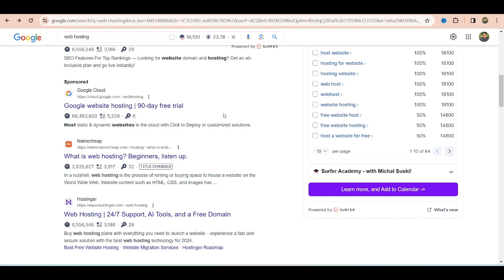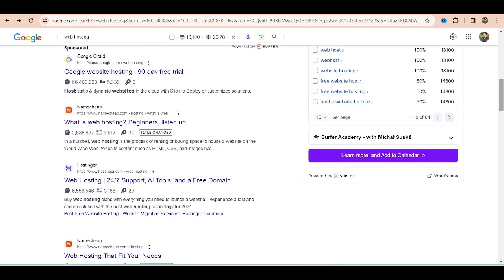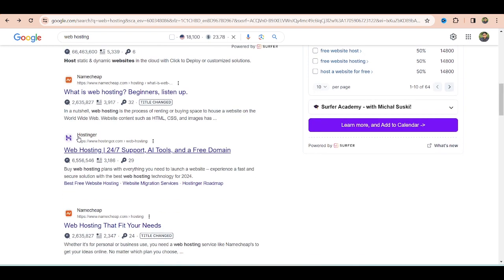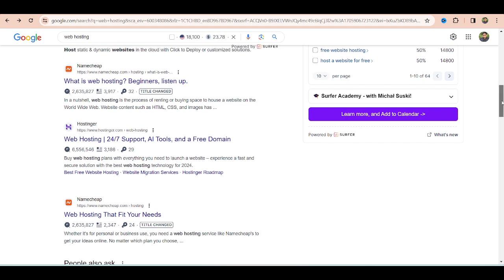Now see, there is another Hostinger domain, but this Hostinger is not running an ad for this landing page, right? Now you can say they are still showing on the front page. How are they showing on the front page?